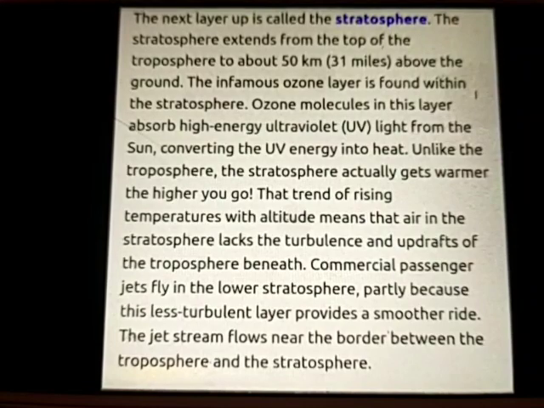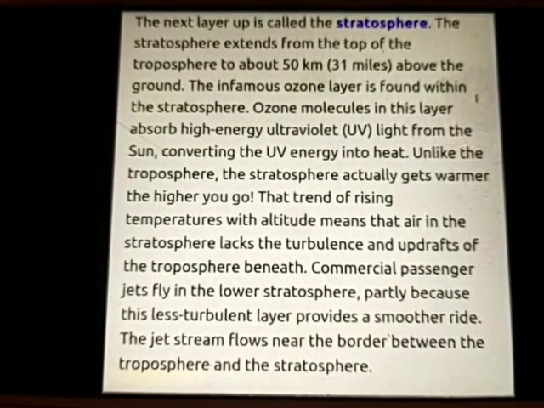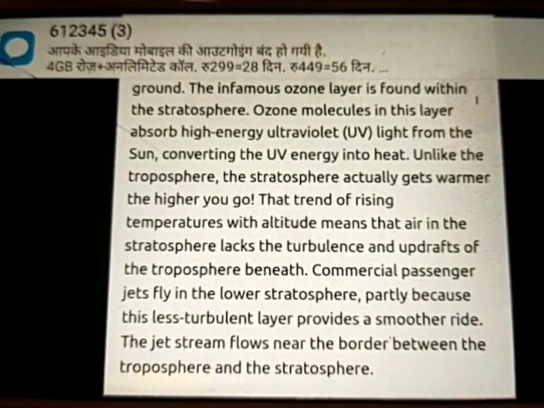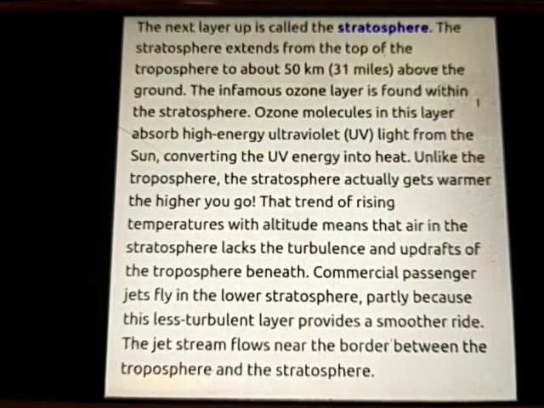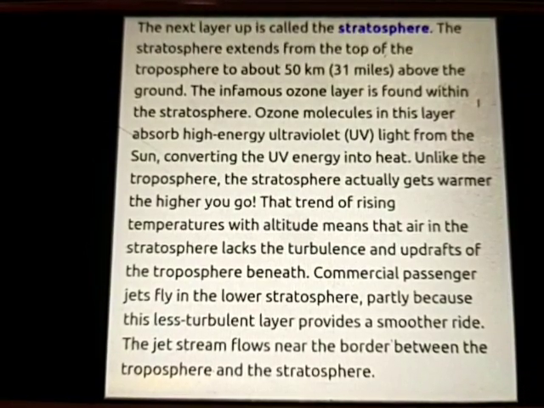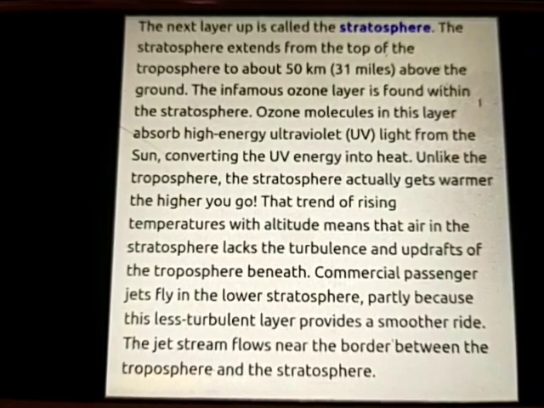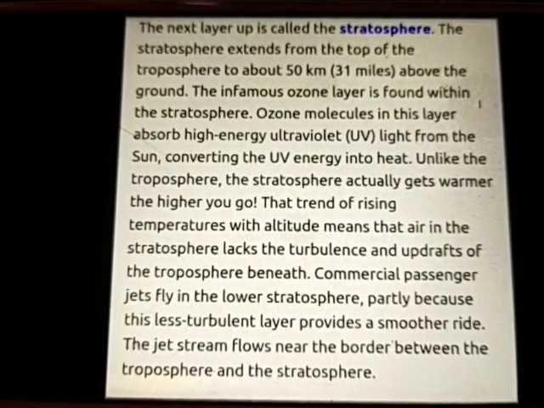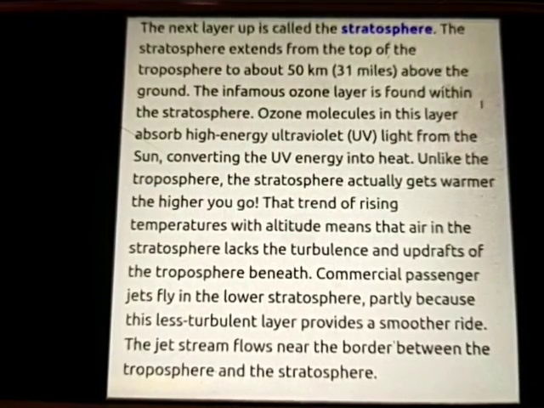Unlike the troposphere, the stratosphere actually gets warmer the higher you go. That trend of rising temperatures with altitude means that air in the stratosphere lacks the turbulence and updraft of the troposphere beneath. Commercial passenger jets fly in the lower stratosphere partly because this less turbulent layer provides a smoother ride. The jet stream flows near the borders between the troposphere and the stratosphere.